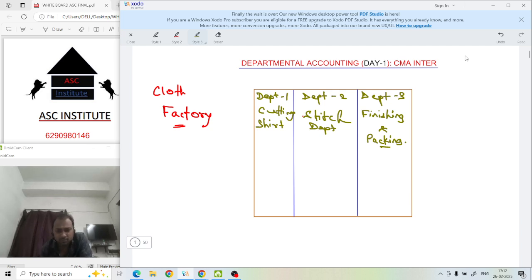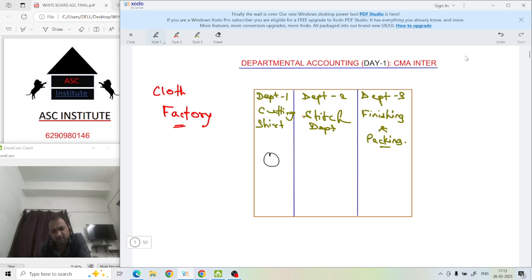So cutting shirt is one department, another department is the stitching department. The third one is the finishing and packing department. Now there might be a sales department, administrative department, this, that. Infinite numbers of departments can be there. But for our convenience, we will assume these 3 departments. Some work is being done over here.